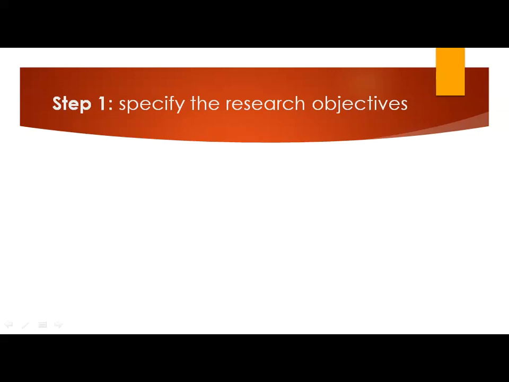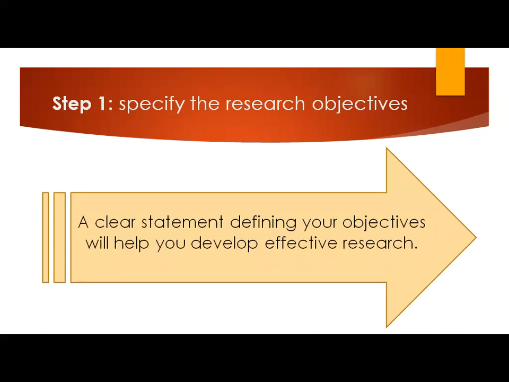Very first step is to specify the research objective. A clear statement defining your objective will help you to develop effective research. It will help the decision makers to evaluate the research questions your project should answer as well as the research method your project or your task will use to answer those questions.